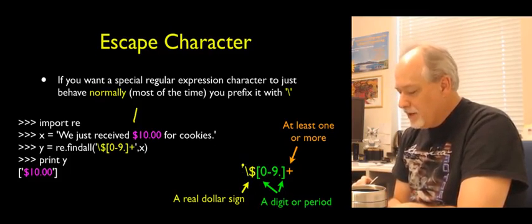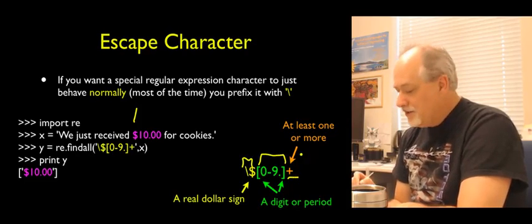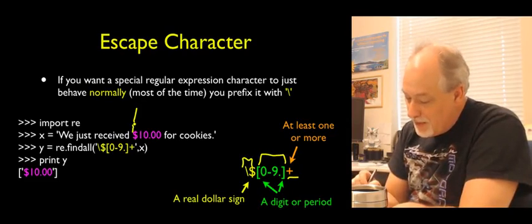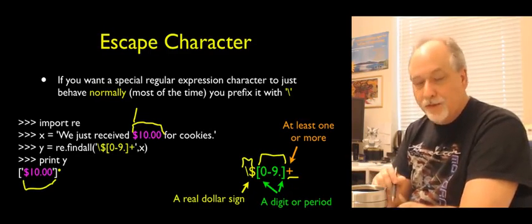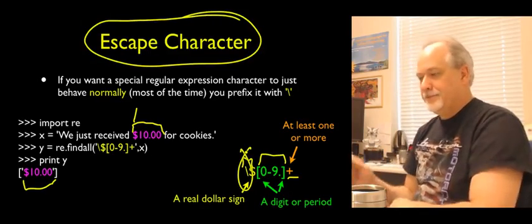So those two characters say match a dollar sign. And then this says one character that's 0 through 9 or a dot. And then we put the plus modifier to say at least one or more times. That is greedy, of course. So that will get us this and extract it, including the dollar sign. So the escape character is the backslash.